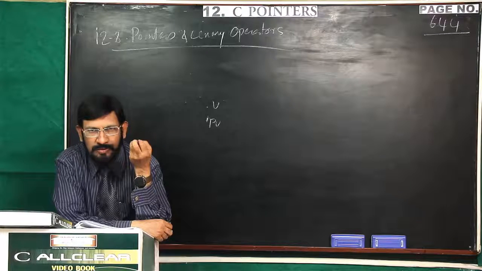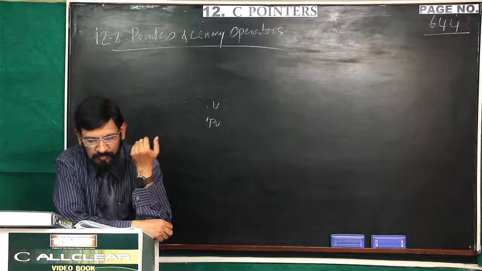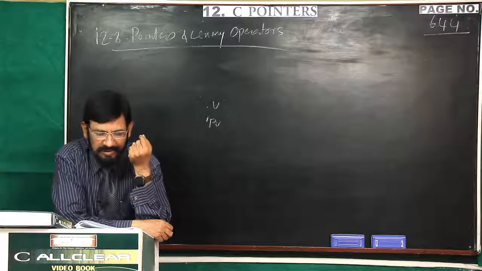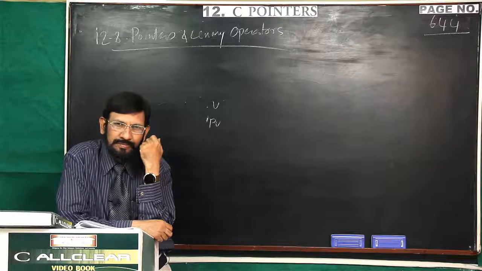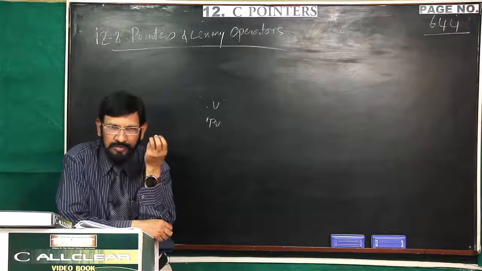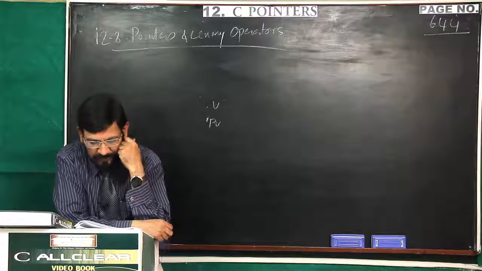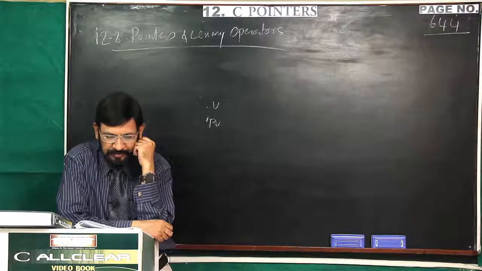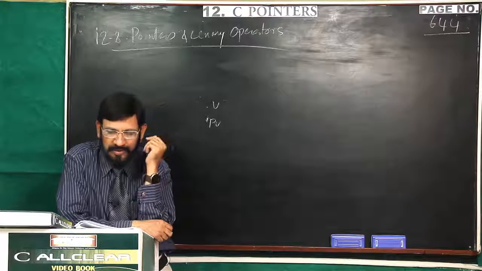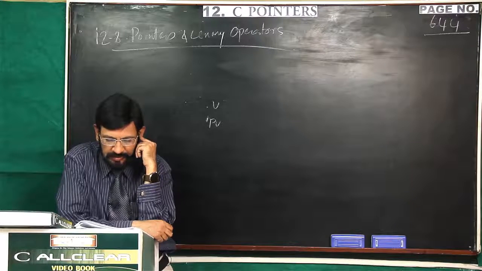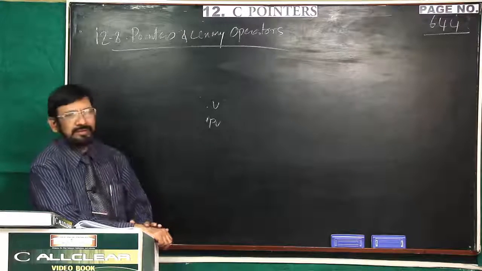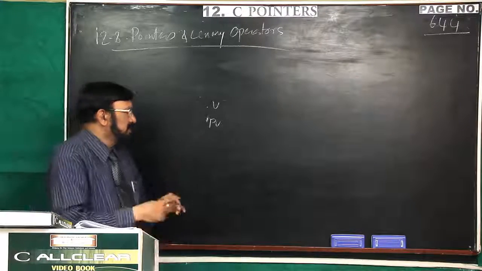Now, I want to give more proof. Now, star PV is equal to 10. Now, he assigned 10 to star PV. Then what do you expect? V should reflect the same value. V's value should be changed accordingly. Now, V is 10, star PV is 10. Now, you assigned 15 to V, then it should be reflected in star PV's value. Star PV is also 15. So, by that conclusive evidence, star PV is an alias of V.